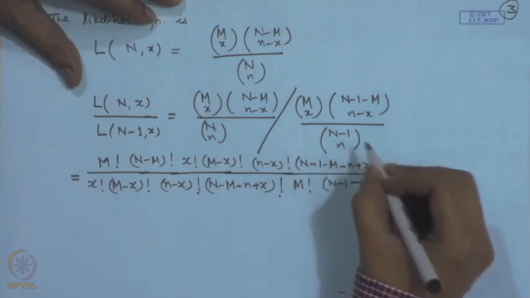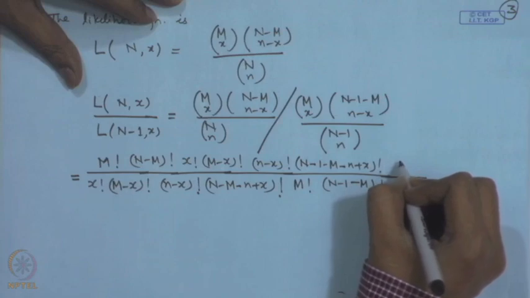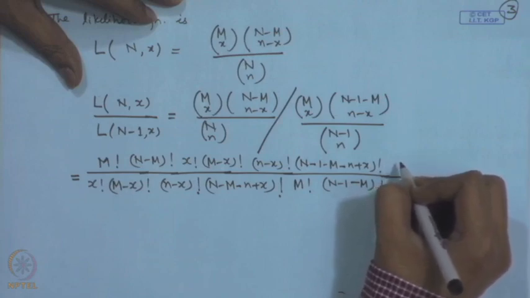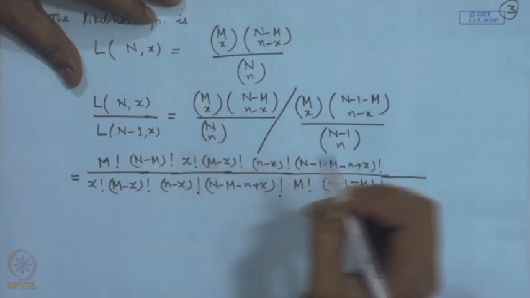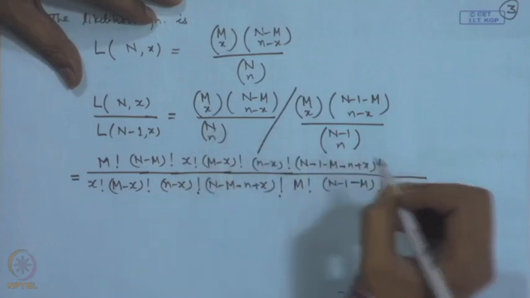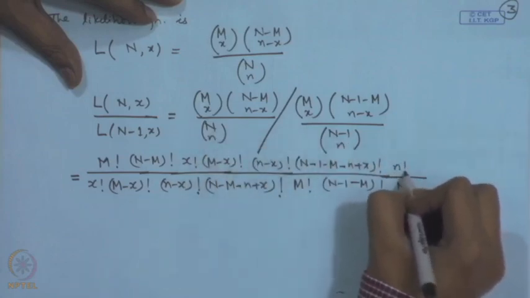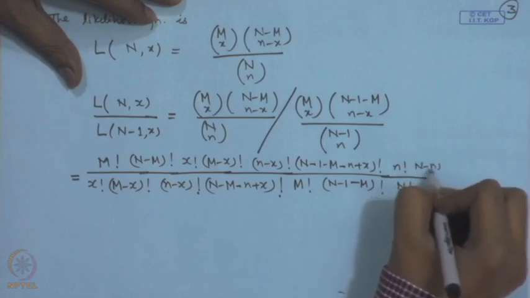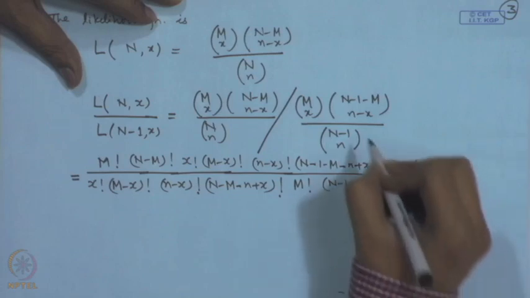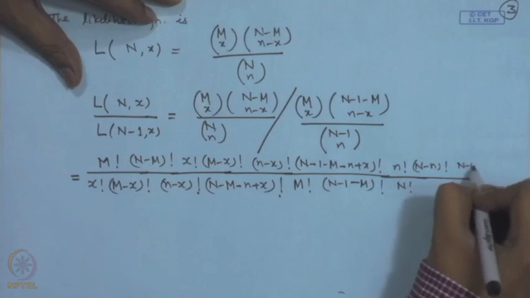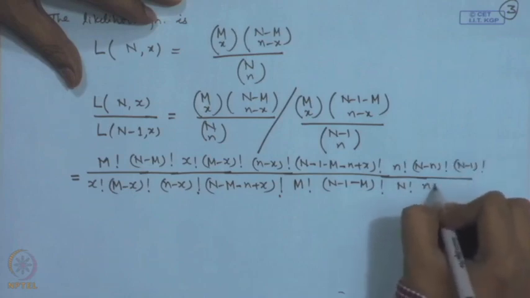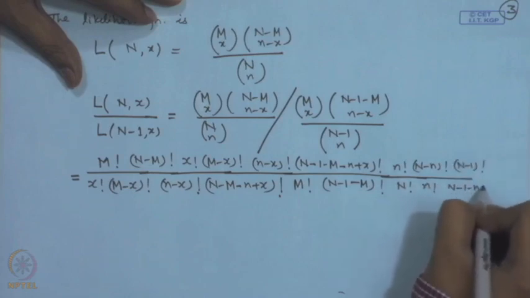Then further we have the N C n and N minus 1 C n, so we write that also: N factorial, n factorial, N minus n factorial, and in a similar way this will be N minus 1 factorial, n factorial, N minus 1 minus n factorial.